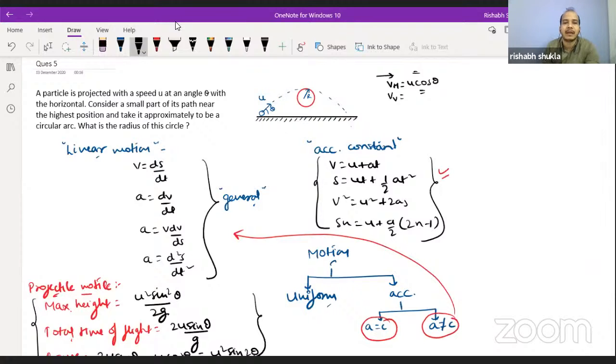you can assume it to be a part of a small circle. Okay, it will be a part of a circle at the highest point, approximately. What will be the radius of this circle?